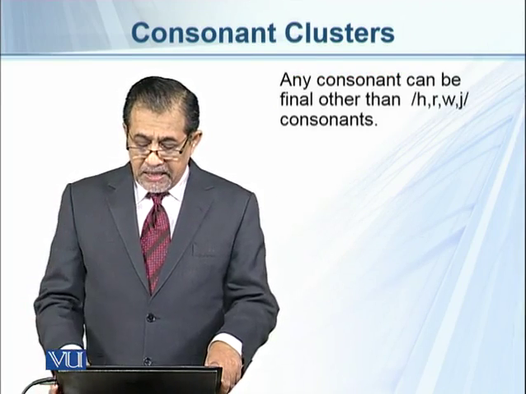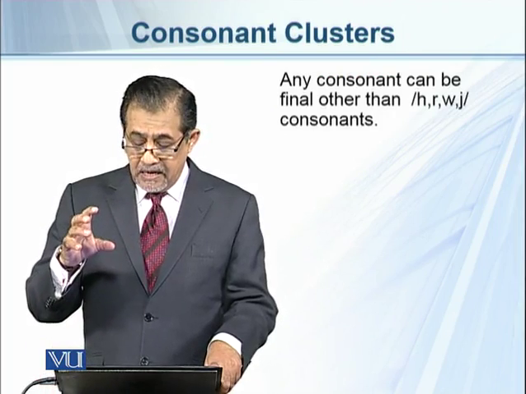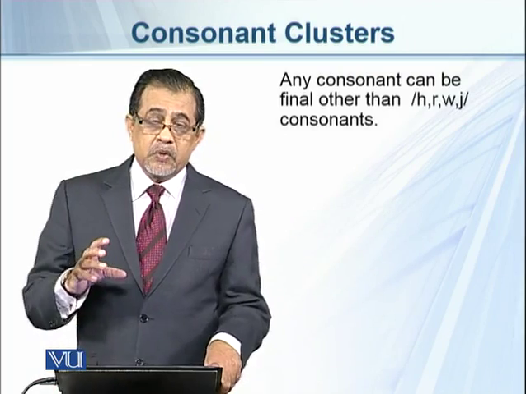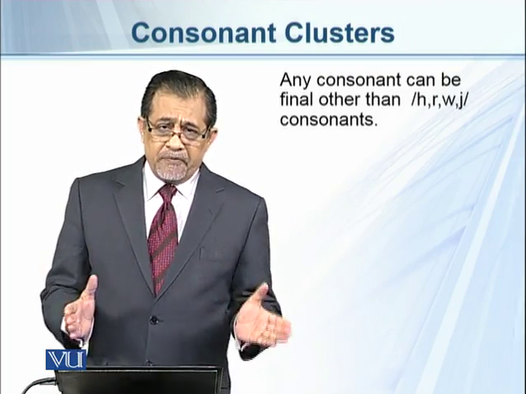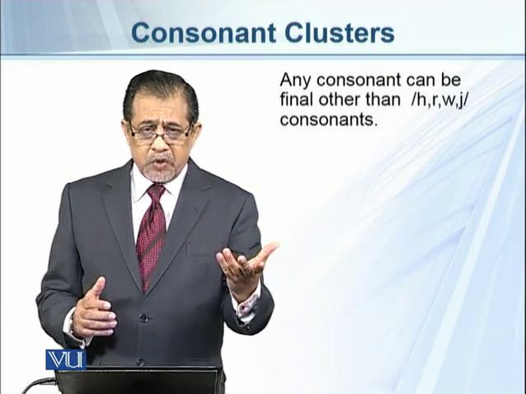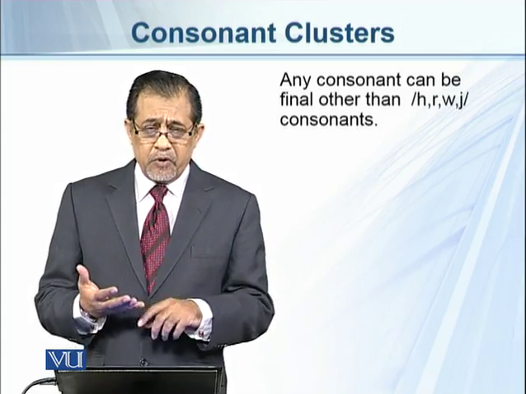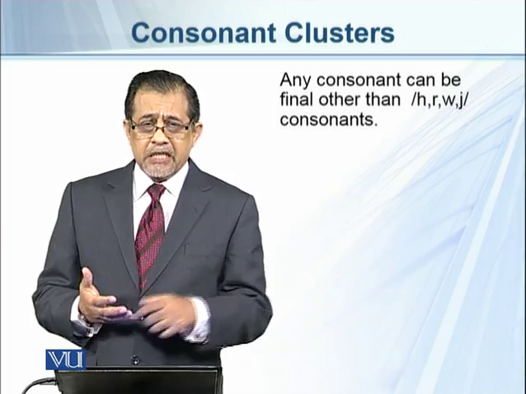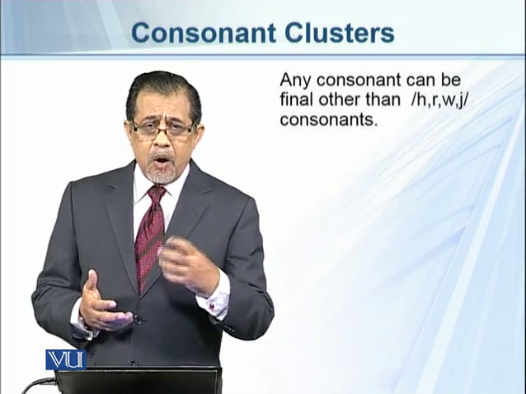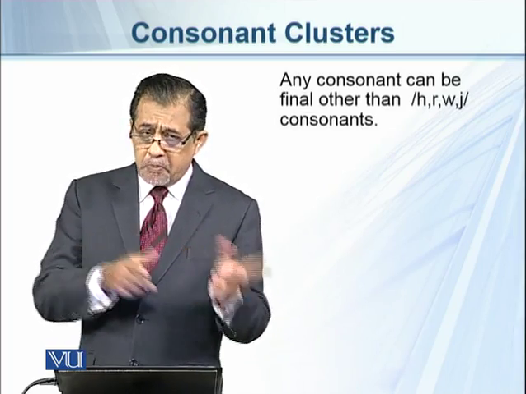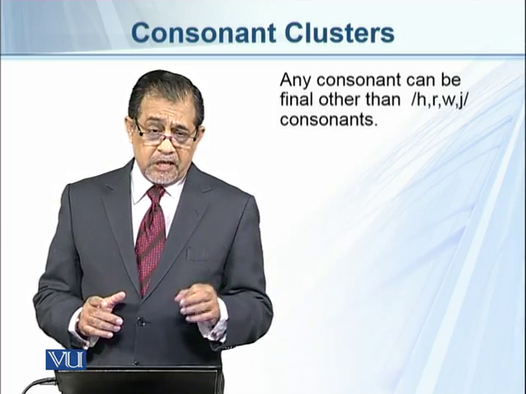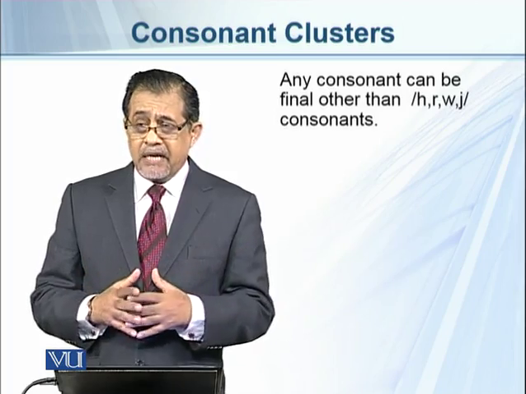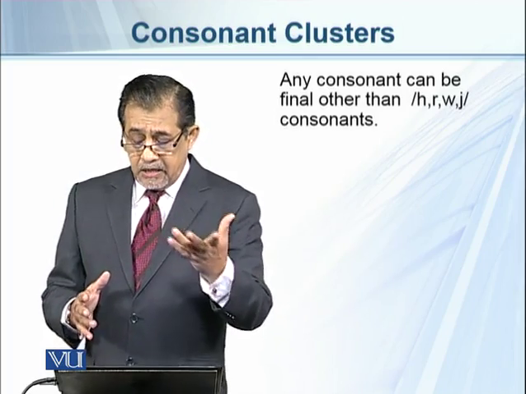Any consonant can be final other than h, r, w and y consonant. So at the end of the syllable, there can be any consonant except these four sounds. You cannot have any syllable in which the ending sound is h or w or r, especially in BBC English, where generally r is not pronounced, and y.